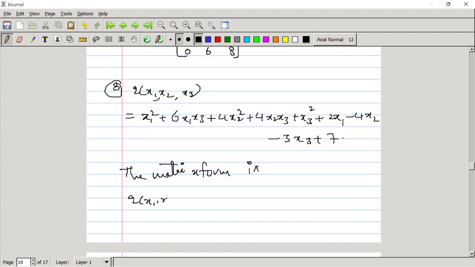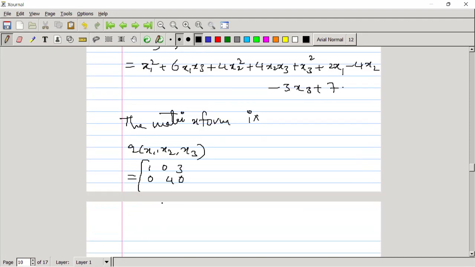Q of x1 x2 x3 is equal to, similar to that problem, x1 x2 x3 times the matrix with rows 1, 0, 3; 0, 4, 2; 3, 2, 1, times the column x.